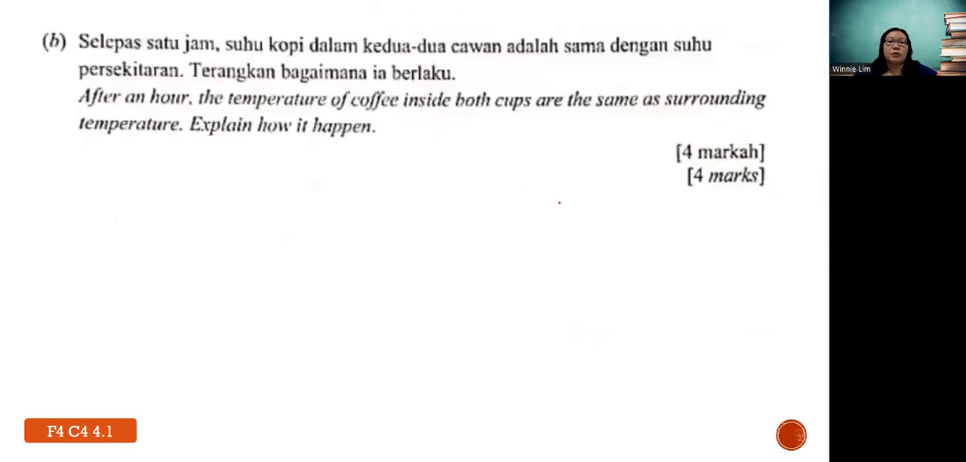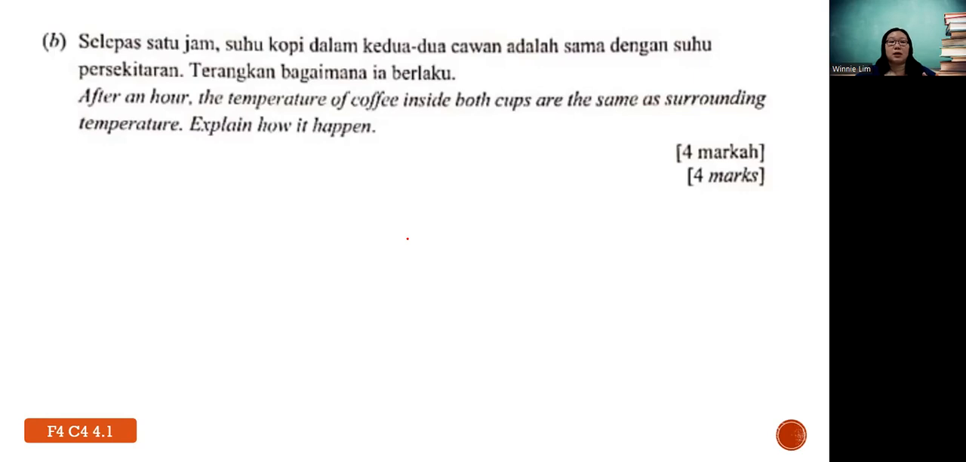Next, after an hour, the temperature of coffee inside both cups is the same as the surrounding temperature. Explain how it happens. So this is under the concept of thermal equilibrium. What is the meaning of thermal equilibrium? When two objects are in contact, after some time, they will reach the same temperature, and there is no net flow of heat. So you just need to elaborate more when we have these 4 marks questions, but at the end you will actually use back the definition as the answer.